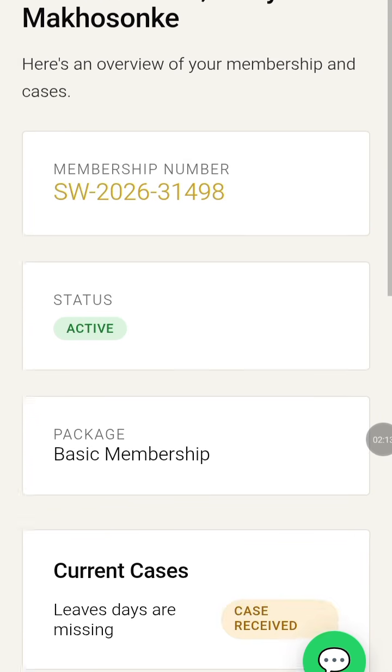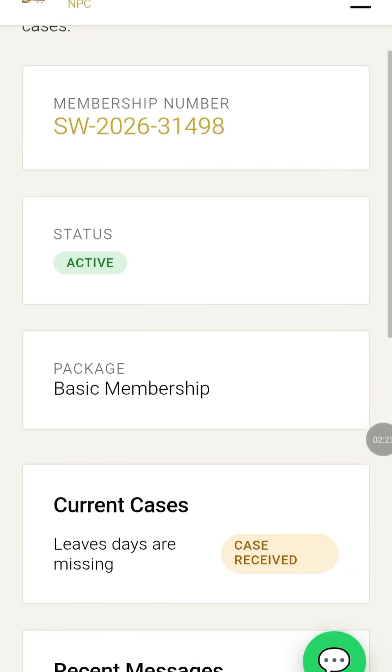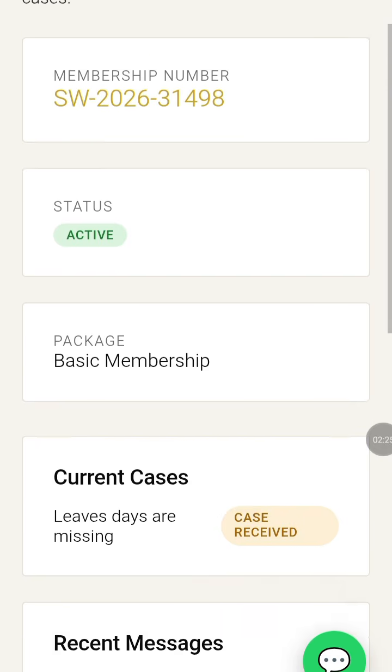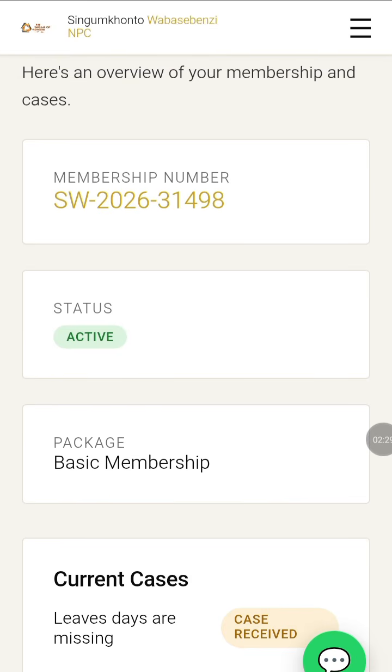Okay, the status is active. Once you register your account, it will be written pending here. It won't be saying active. It will be pending. If you are a new member, once you activate your membership by paying a membership fee for that current month, then we will update it to change to active.